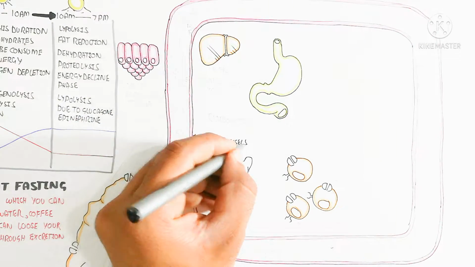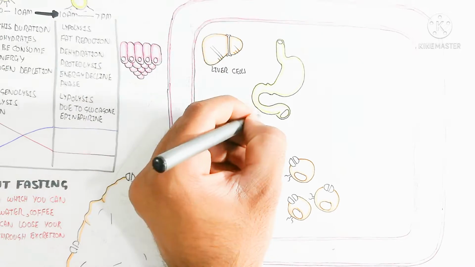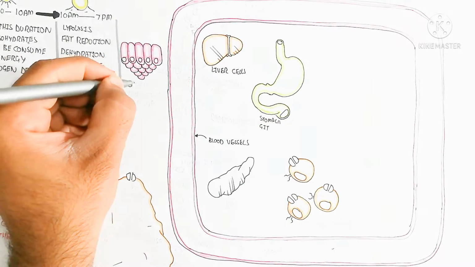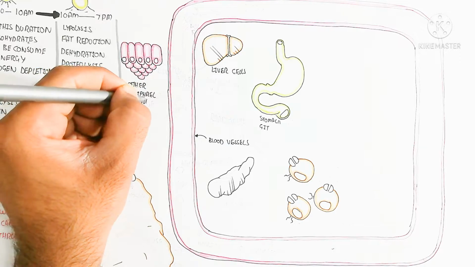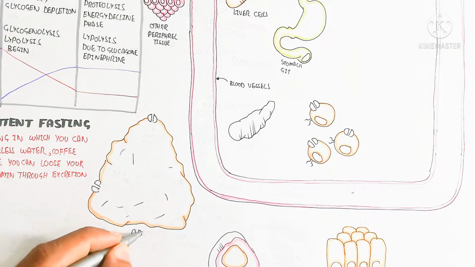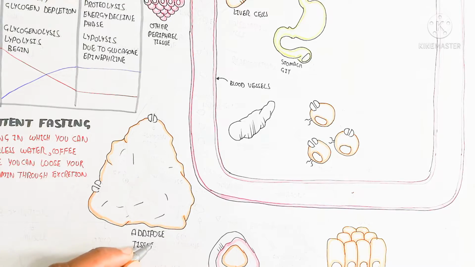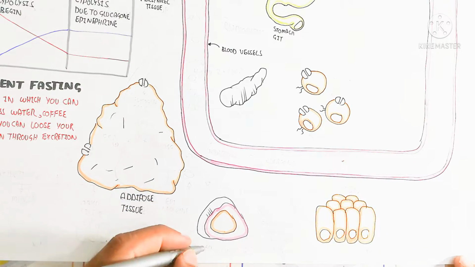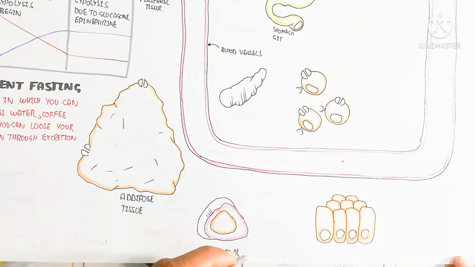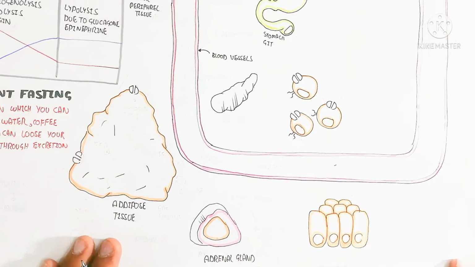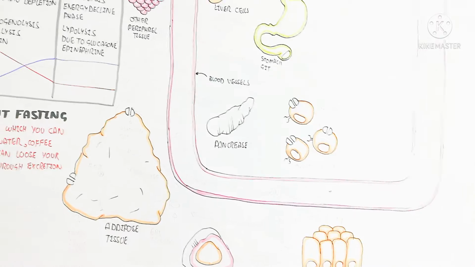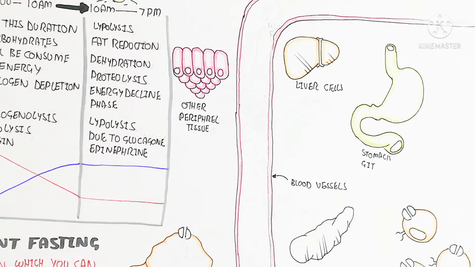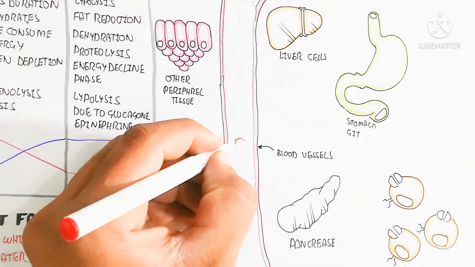So here is the blood vessel. There are different types of organs, for example liver cells, hepatocytes, stomach, gastrointestinal tract. Here is the other peripheral tissue, and this is the adipose tissue. This is the adrenal gland. The adrenal gland is very important for the sympathetic nervous system, while the infected cells are also present. And here is the blood vessel.